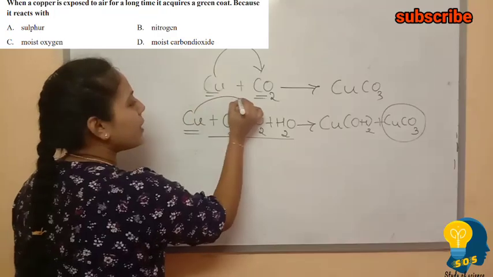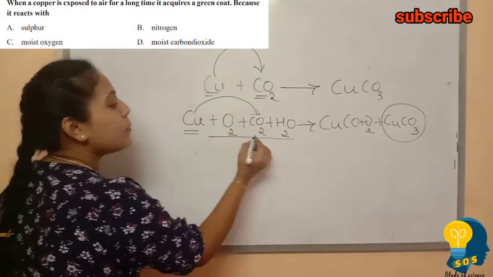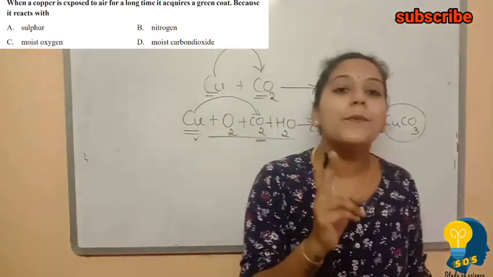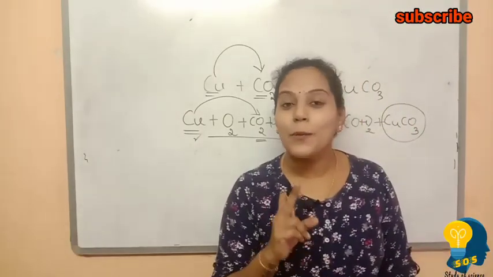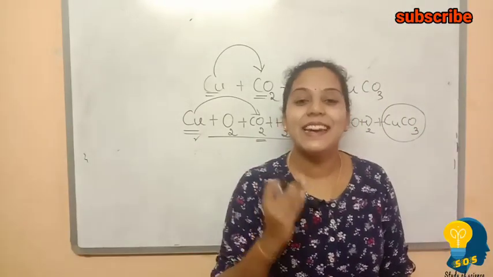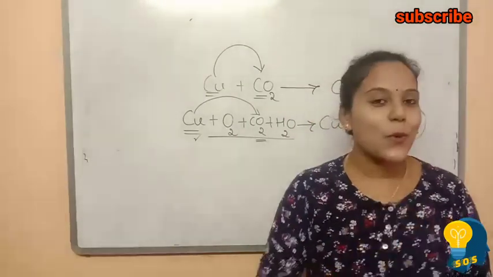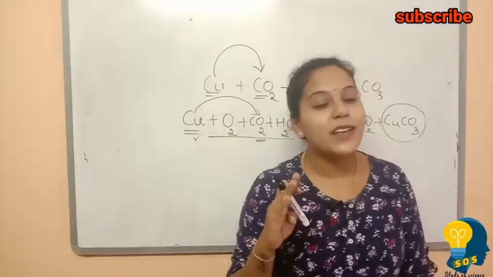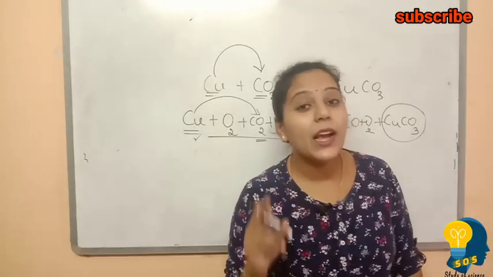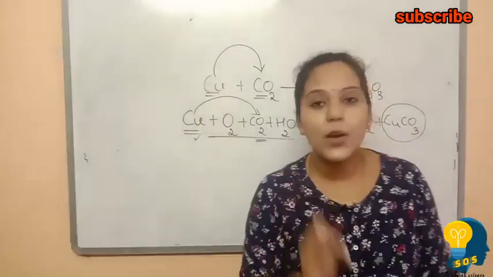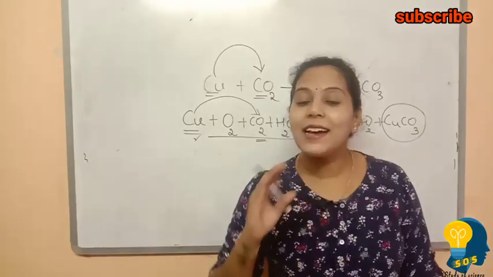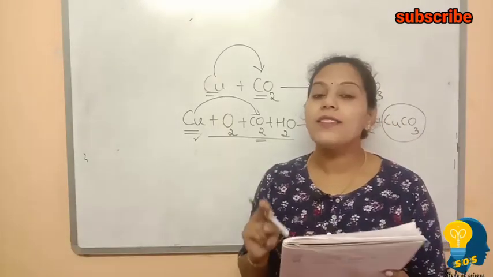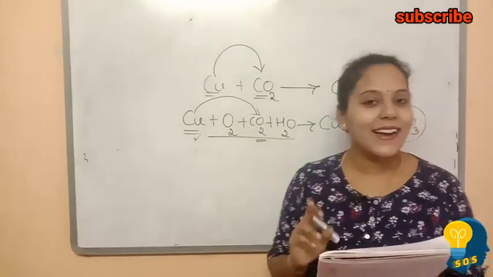Here, which is the moist atmospheric gas? The moist atmospheric gas is carbon dioxide. When the moist carbon dioxide reacts with the copper, there is a formation of copper carbonate. Because of this, we can see the green color layer on the copper, and this process is called corrosion. You know what is corrosion, right? Everybody remember what is corrosion, right? So here copper is reacting with the moist carbon dioxide, and that is the reason a green color coat is formed. Here the correct option is option D, that is the moist carbon dioxide. Option D is the correct answer.